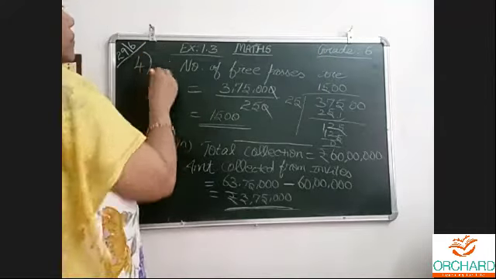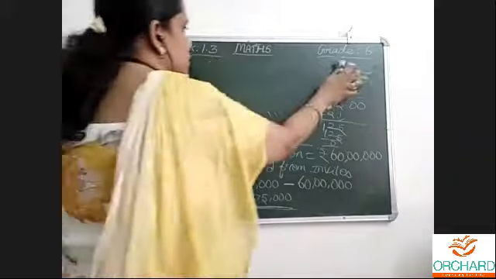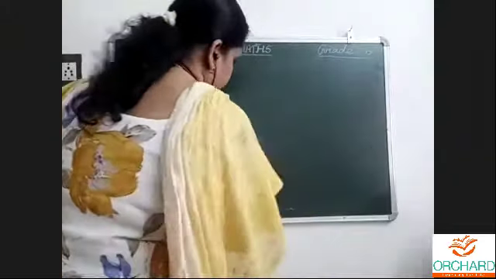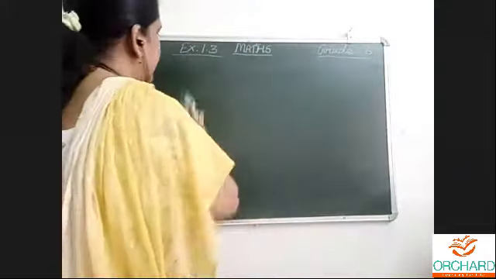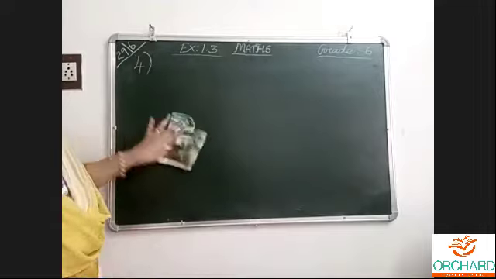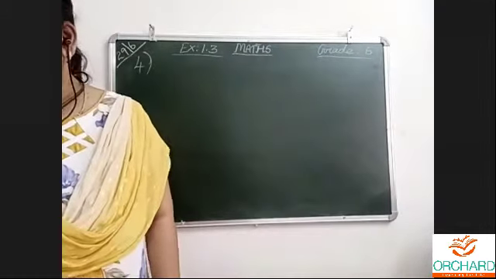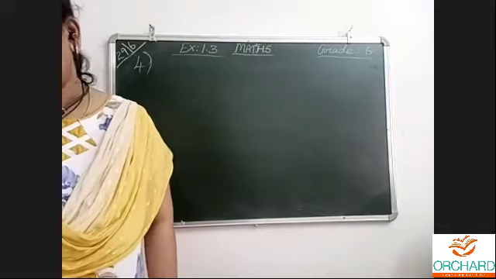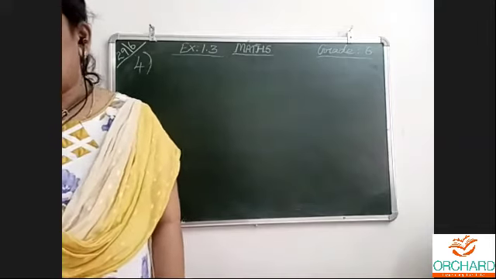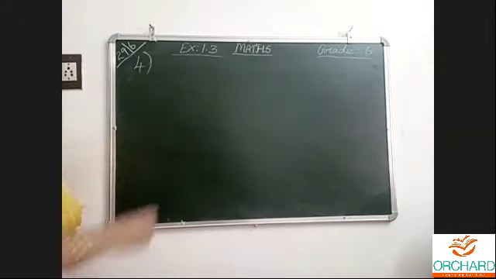We will pass on to question 4. Word problems will be somewhat like this only. This is a normal question, 4 A, B, C, D. How many milliliters make a kilometer? I will write it simply: how many millimeters make a kilometer.